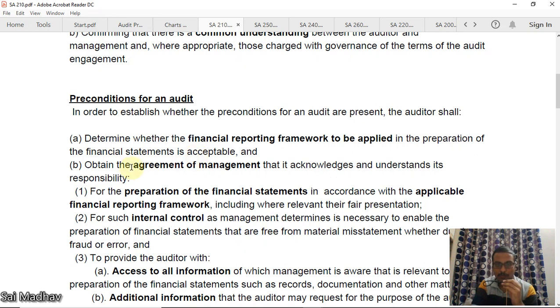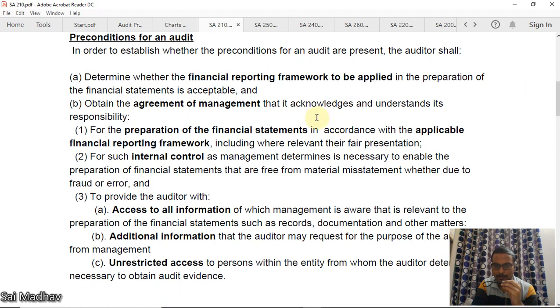Now, the auditor should get an agreement from the management that it acknowledges and understands its responsibility for the preparation of financial statements in accordance with the applicable financial reporting framework. The word here is applicable; you should remember this, guys.